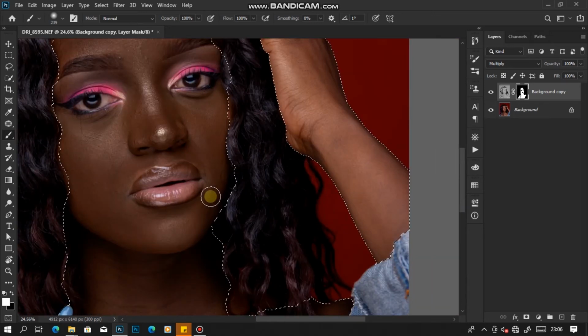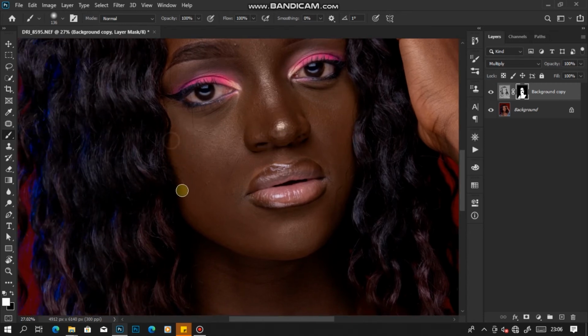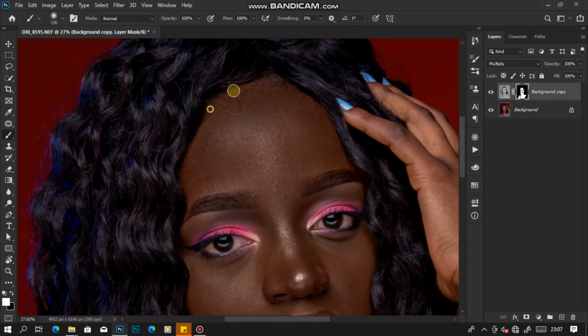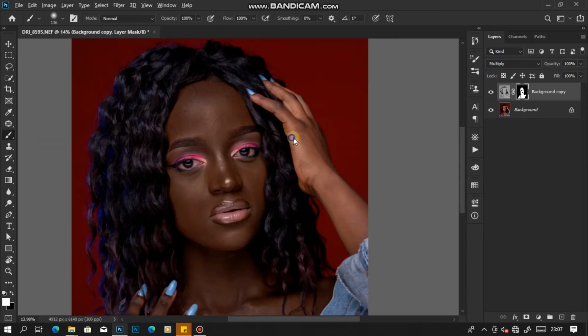Let me deselect so that I can fill up all these areas where the selection didn't go. Now you're not supposed to miss out on any part here. Yes, just like that.